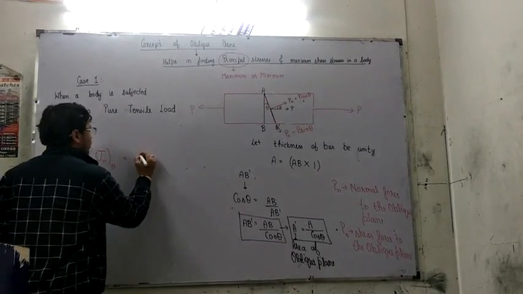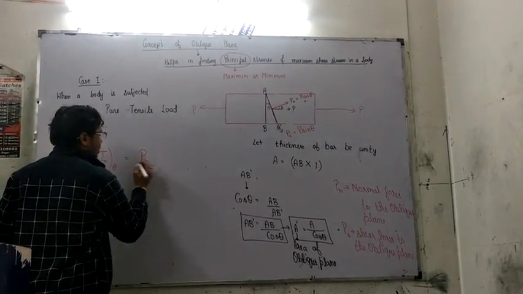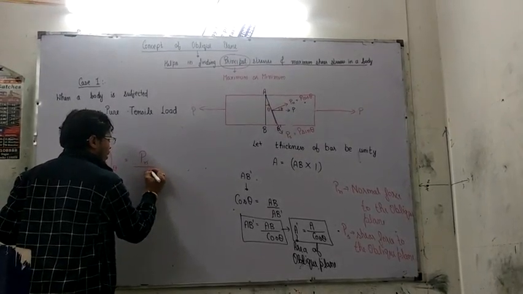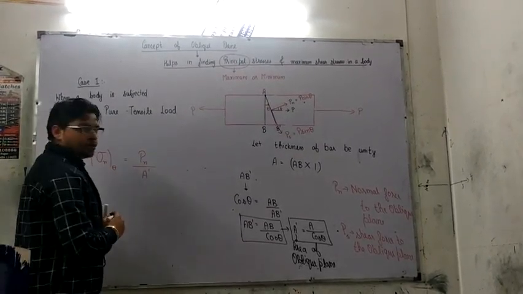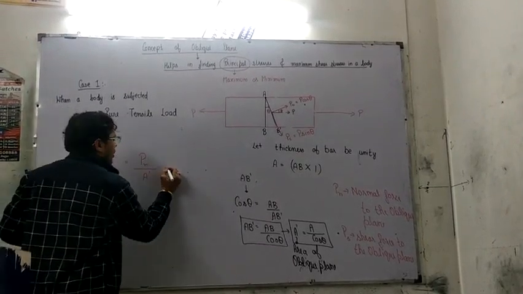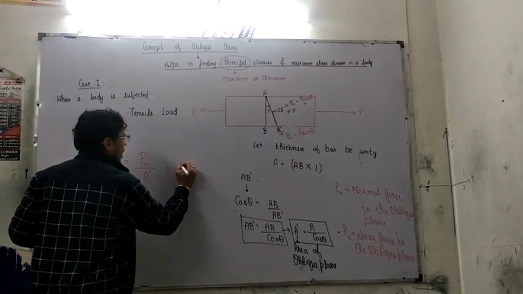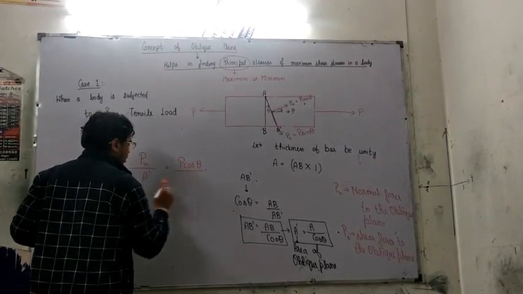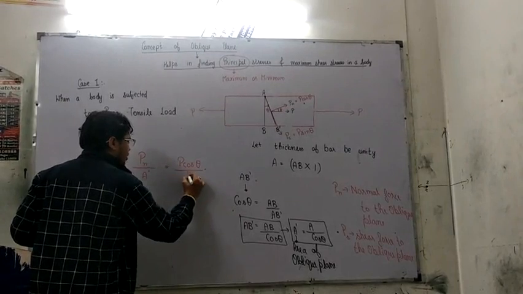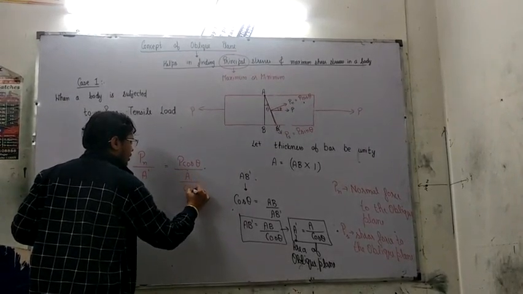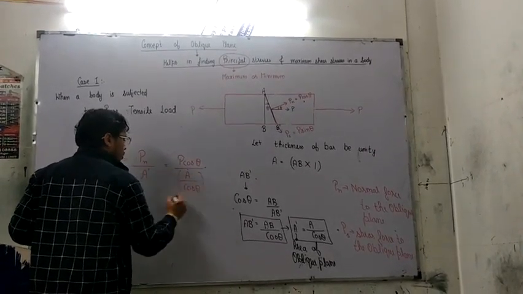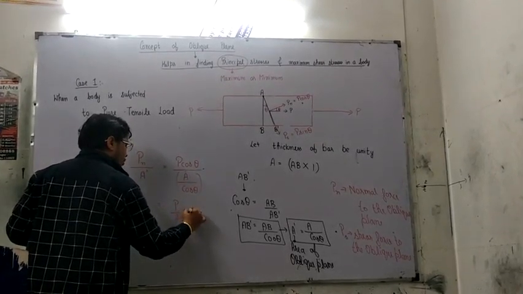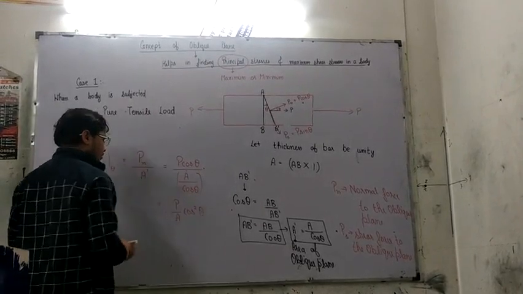This is equal to the normal load, Pn, divided by the area of the oblique plane, A dash. Pn is P cos theta, and A dash is A divided by cos theta. So the consequence is P by A cos square theta.